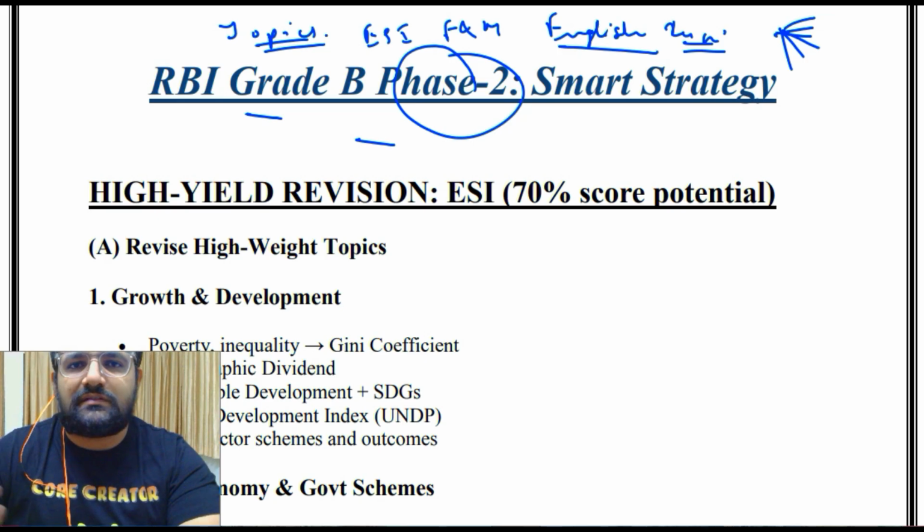Like its definition, conclusion, impacts, some government or official data, then some famous organization's or person's quote to emphasize that or to supplement your point. So we'll see all of that. I'll also tell you some of the topics that you must cover before the exam.